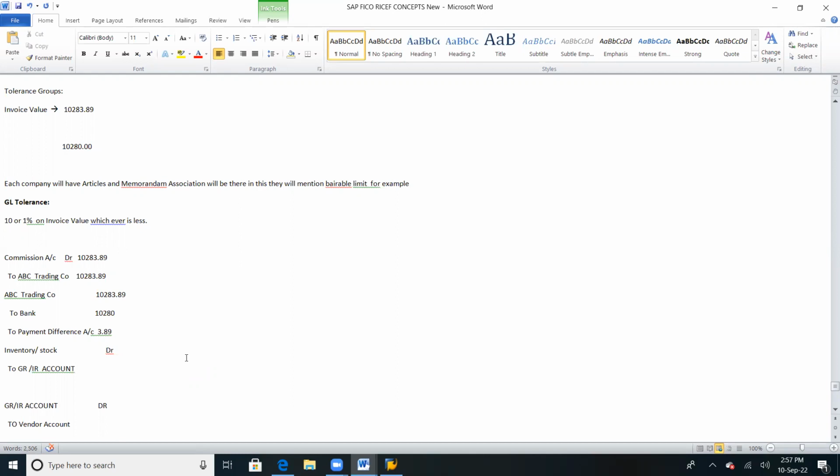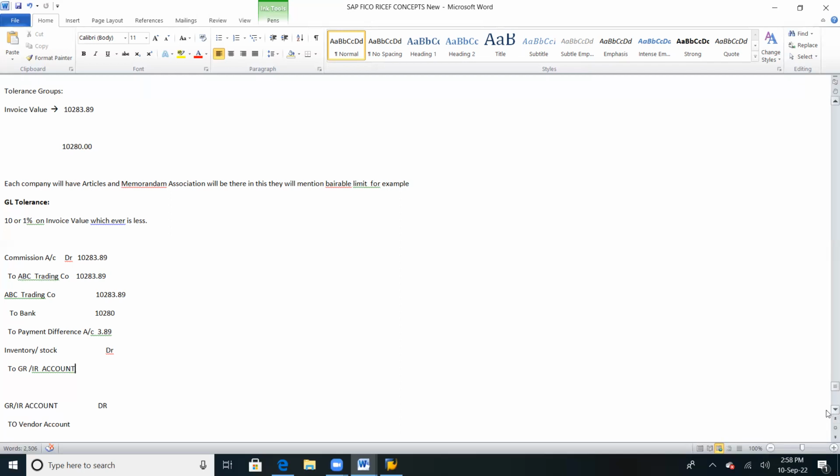When we do the integration of FI with MM, at that point we are going to see this particular entry. Clear? Any other questions? In AR and AP, we are going to discuss in the finance module the non-goods, non-stock, non-inventory entries.